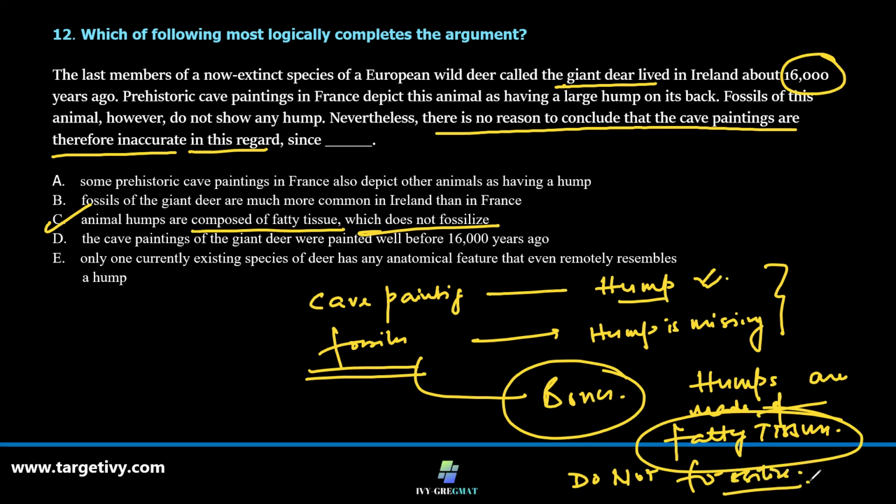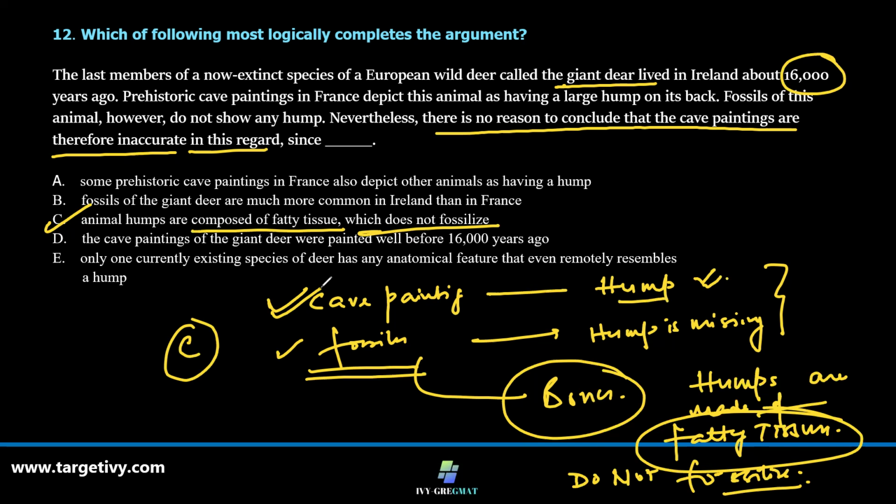Right? So C seems to be the best answer, because the missing hump in the fossils is because the fatty tissues didn't fossilize. So the cave paintings are rather painting the exact image or the actual image of the giant deer.